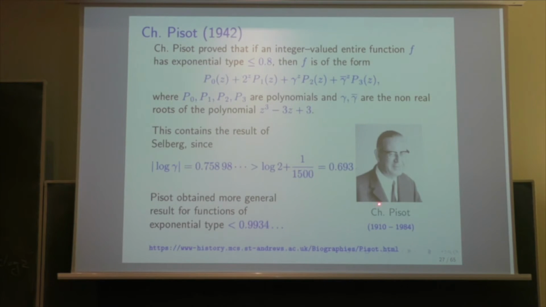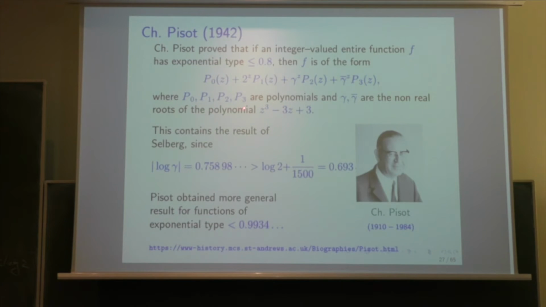After that, Pisot was able to assume only that the exponential type is 0.8, which is much larger than log 2 plus 1 over 1,500. And then, in this case, he gives the solutions to the problem, which are the function p0 plus 2 to the z times p1 plus gamma to the z times p2 plus gamma bar to the z times p3.